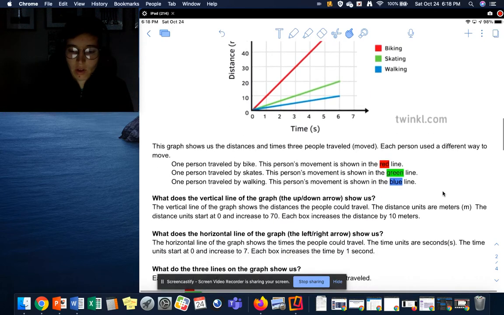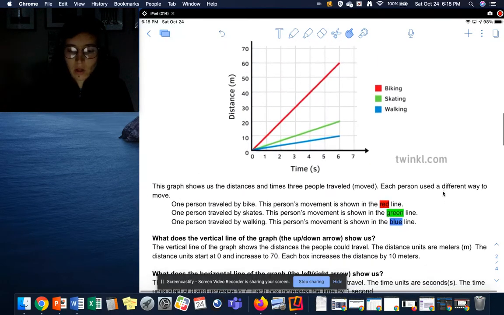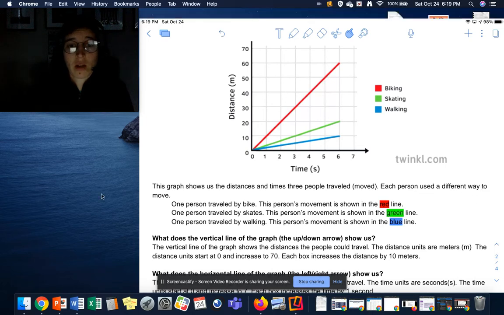So let's read a little about this graph. This graph shows us the distances and times 3 people traveled or moved. Each person used a different way to move. One person traveled by bike. This person's movement is shown in the red line. One person traveled by skates. This person's movement is shown in the green line. One person traveled by walking. This person's movement is shown in the blue line.